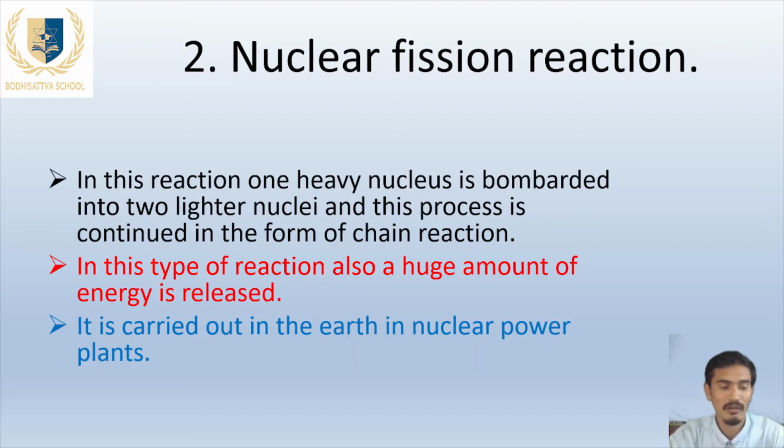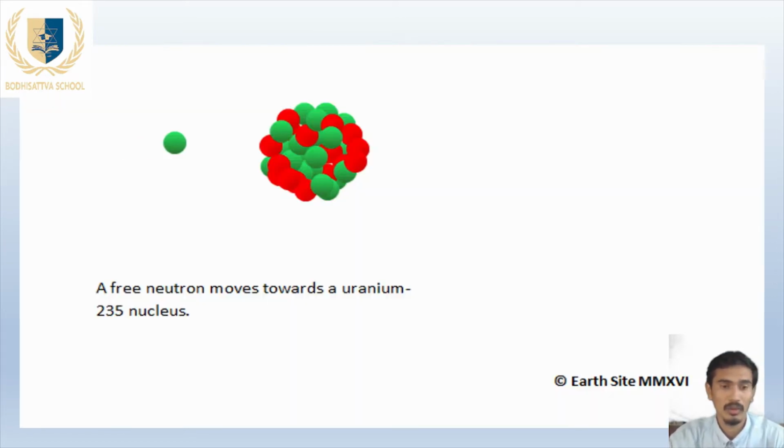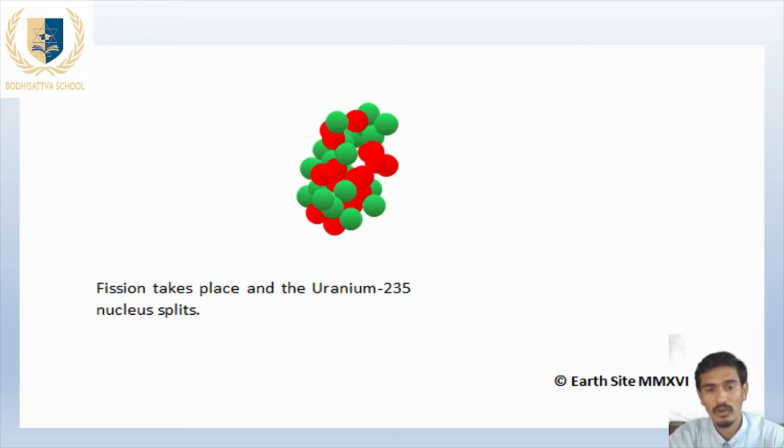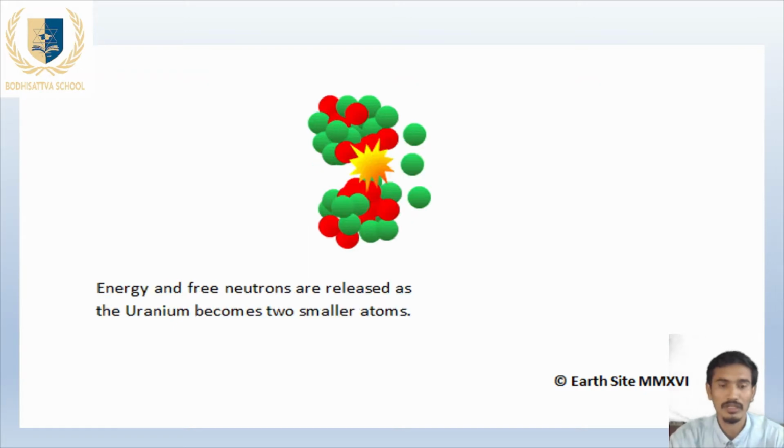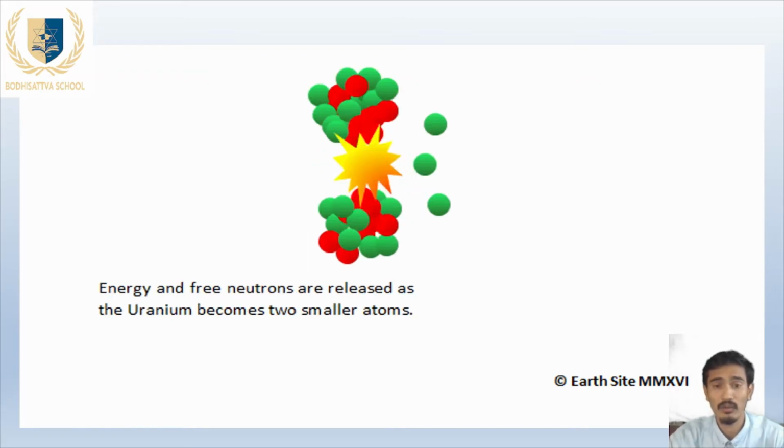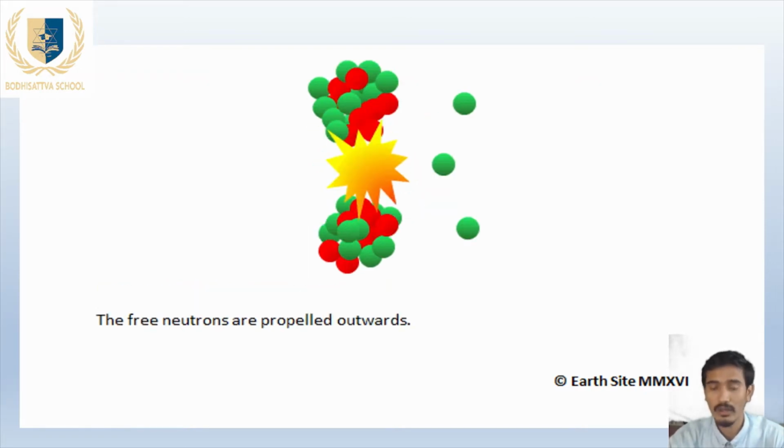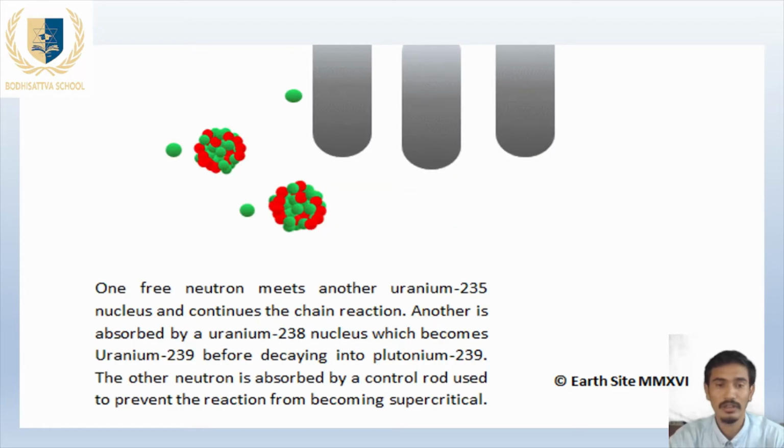It does not require the large amount of temperature and pressure which was required by the nuclear fusion reaction. That's why it can be controlled on the earth, in the form of nuclear power plants. We can see here a neutron bombarding the heavy nucleus of uranium. It splits into many other small nuclei and neutrons.